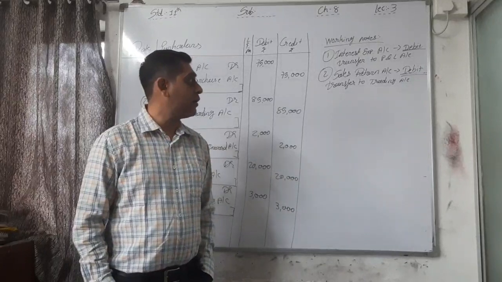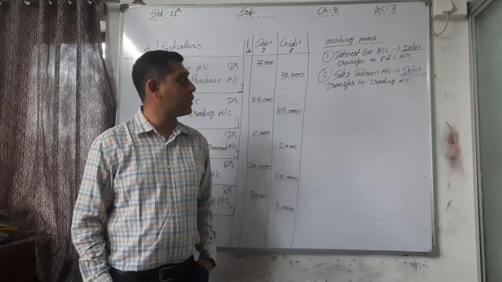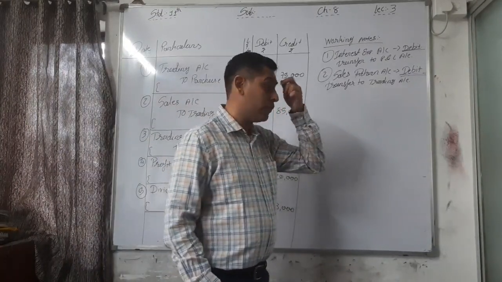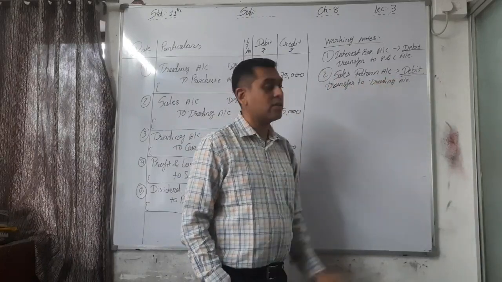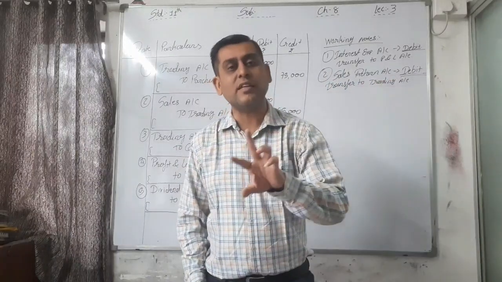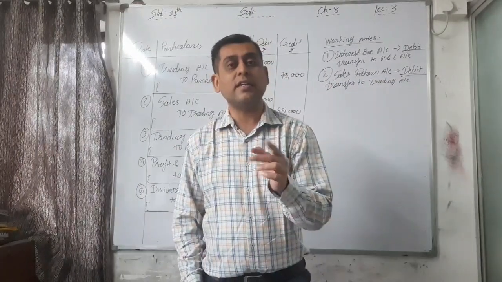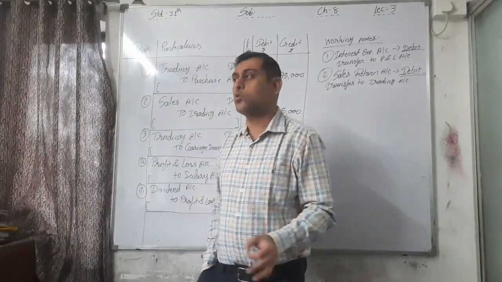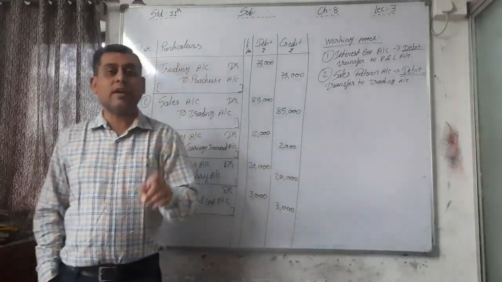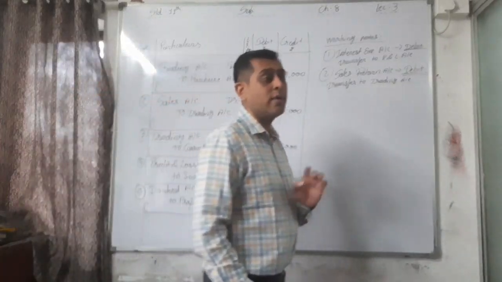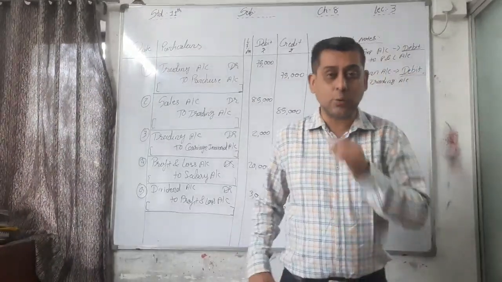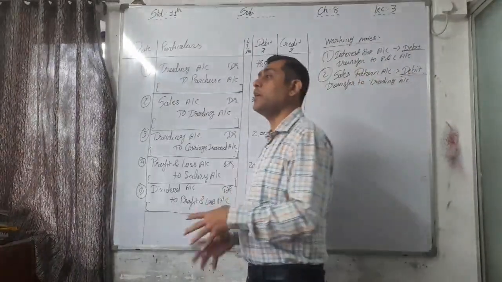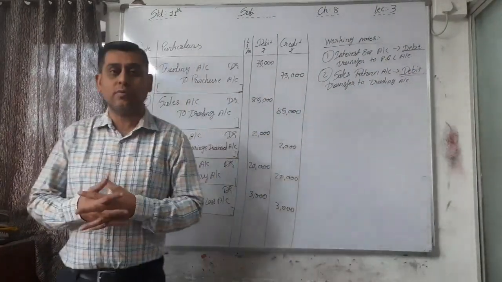Trading account debit to sales return account. Sales return has a debit balance. If sales has a credit balance, then sales return has the reverse balance, that is debit balance, and we have to reverse it to close the sales return account. That's why it is credited to sales return account and debited to trading account. So write down trading account debit to sales return account.